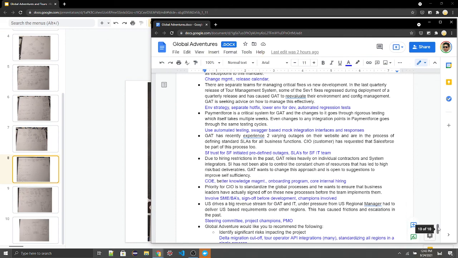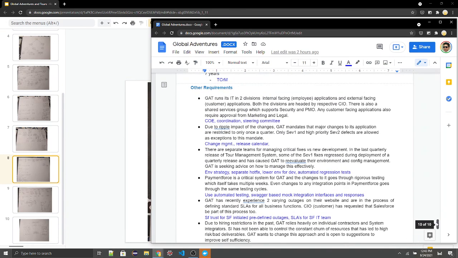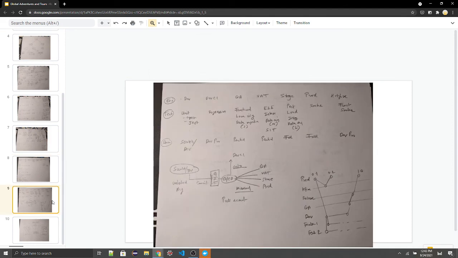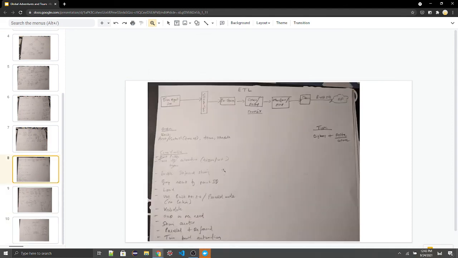There are certain project-specific requirements which are pretty standard, and they can be done using steering committees, COEs, change management, and having a good environment strategy, which is already covered. Thank you for your time for this presentation.